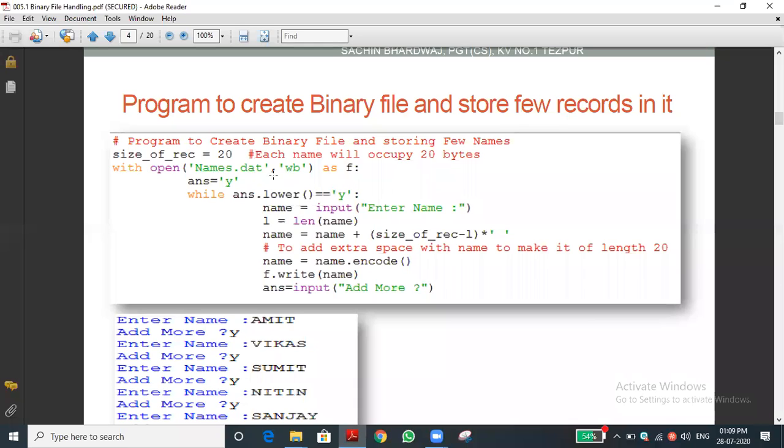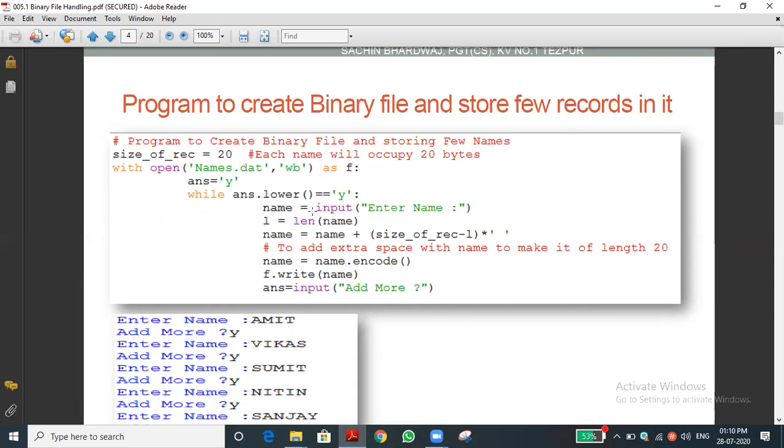With open names.dat. I already said dat means a data file, which is also a type of binary file. Names.dat is the file we are opening in write mode. The file object is given as f colon. Then you can see answer equal to y, in order to execute the while loop. Then while answer dot lower, we are converting the variable y into lowercase. It is already lowercase, so not an issue. Equal to y, condition true. Condition true means the loop will start to execute.